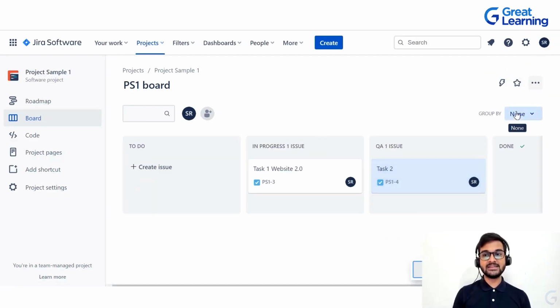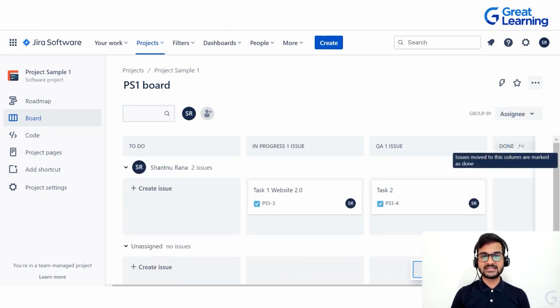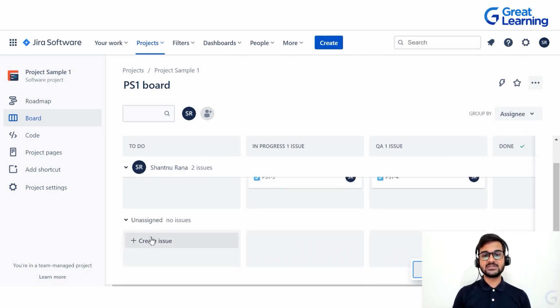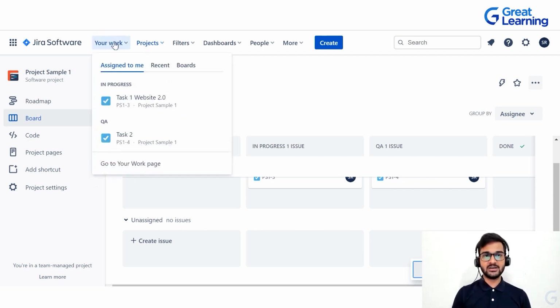And then if you group by that particular person, let's say group by assignee, you will be able to see all the tasks which are assigned to me, then the tasks which are assigned to somebody else in the team will be grouped together. So that's a very simple way of creating or managing a particular project by dividing it into tasks and managing those tasks. Now if you again go to your work, you will be able to see all the projects that you are working on right now. So whatever tasks are in progress or whatever tasks are in the quality analysis phase, all those things you will be able to see in the assign to me tab.